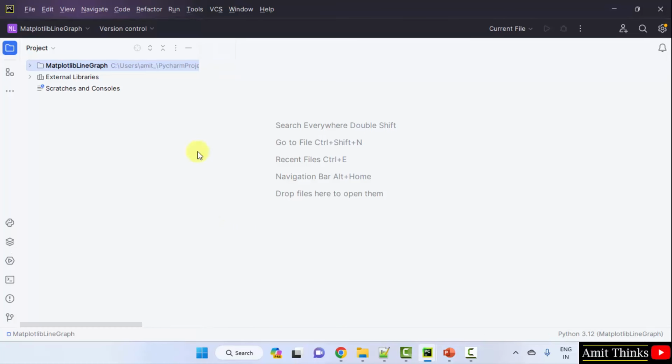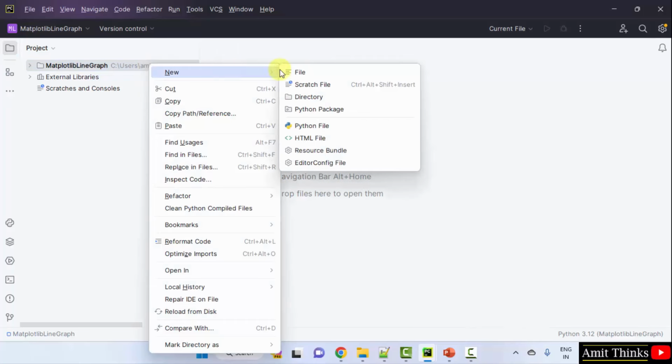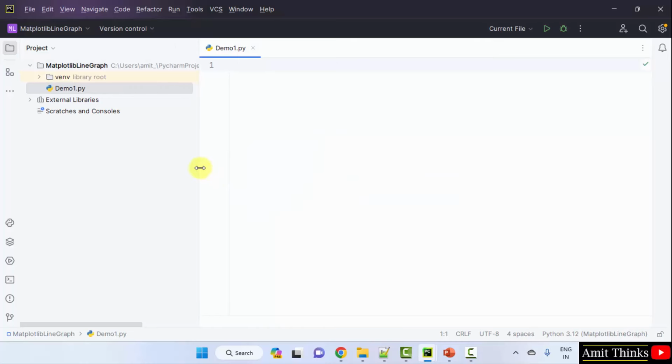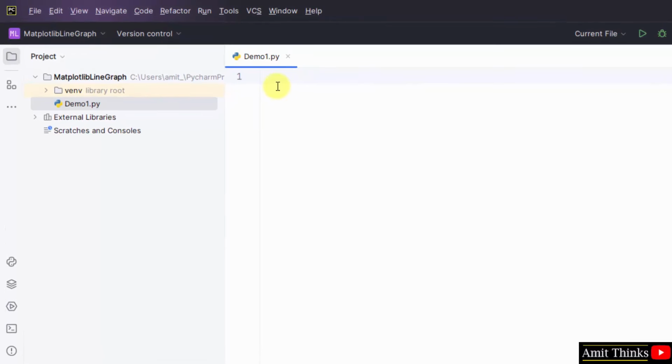Now we will create a new Python file. Right click on the project, new Python file. Now add the name of the Python file. Let's say we will add demo1. It will automatically add the .py extension, so you don't need to add it. Why? Because the Python file is by default selected. Press enter. Here is our demo1.py. Now let us first add the comments, then we will run the program.